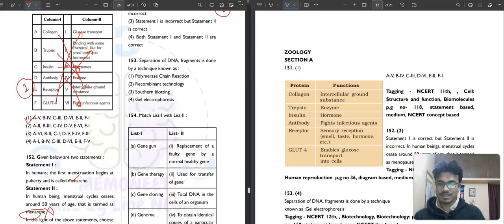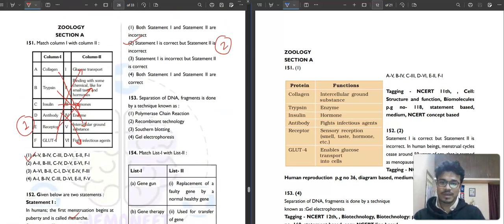Then next, question 153. Separation of DNA fragments is done by which technique? Is it polymerase chain reaction? No, that is the amplification of DNA. Recombinant technology? No. Southern blotting? No, that is a different thing. Gel electrophoresis is the separation of DNA.